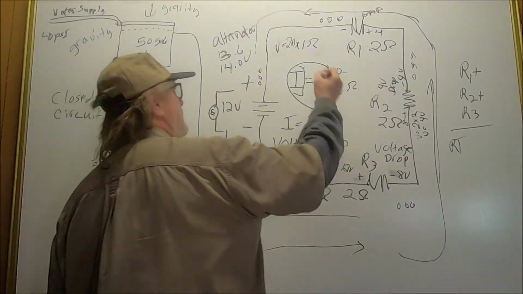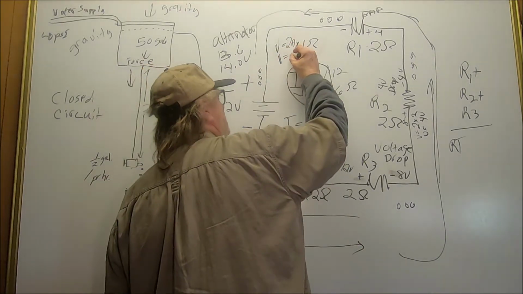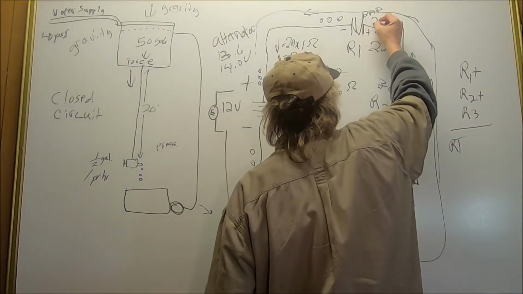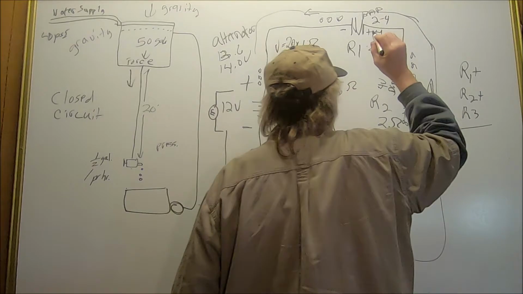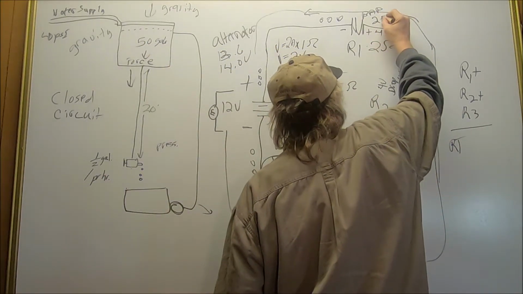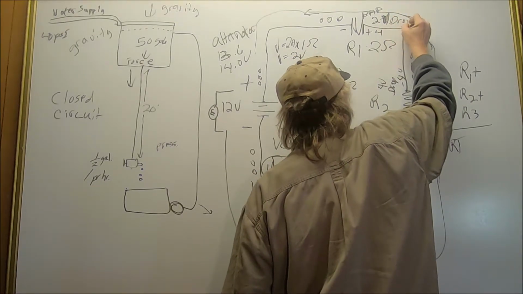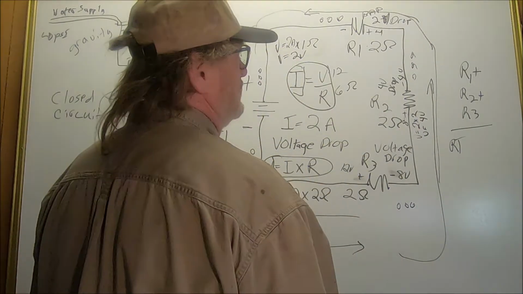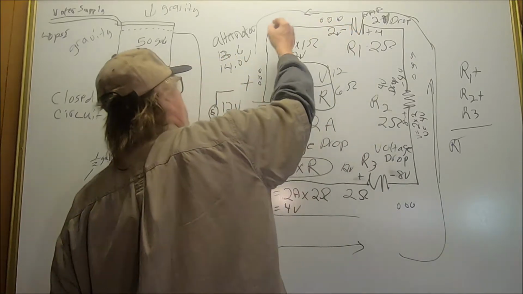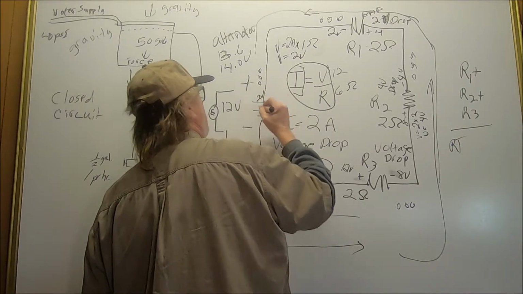So now what's going to happen here? The voltage drop across this is only going to be 2 volts. So let's write our 2 volts up here. We lost 2 volts. Okay? So that leaves us with 2 volts. Our 2 volts drop across this resistor right here. 2 volts lost. We should have lost 4. So now we have 2 volts here that we weren't expecting to come back to our battery. We have 2 volts here now returning to the battery. Shouldn't be there.